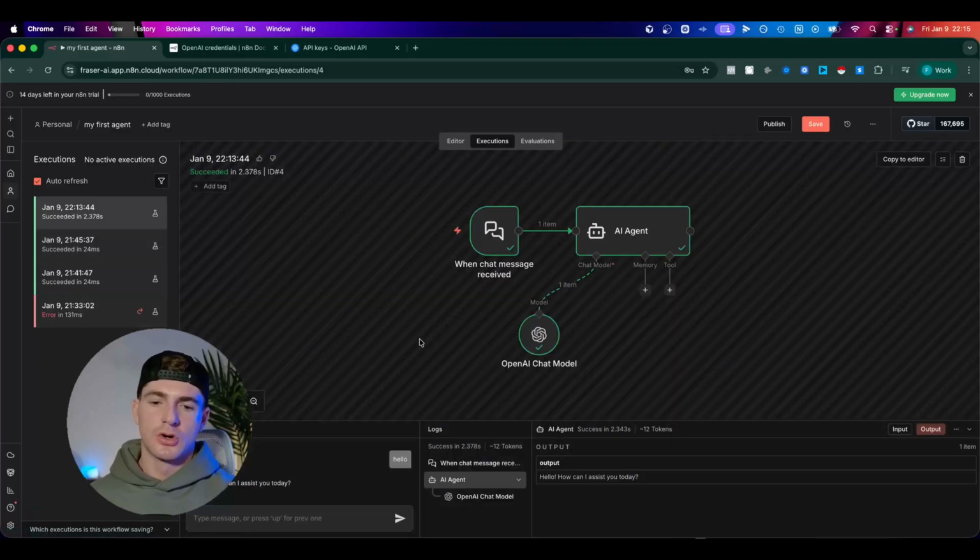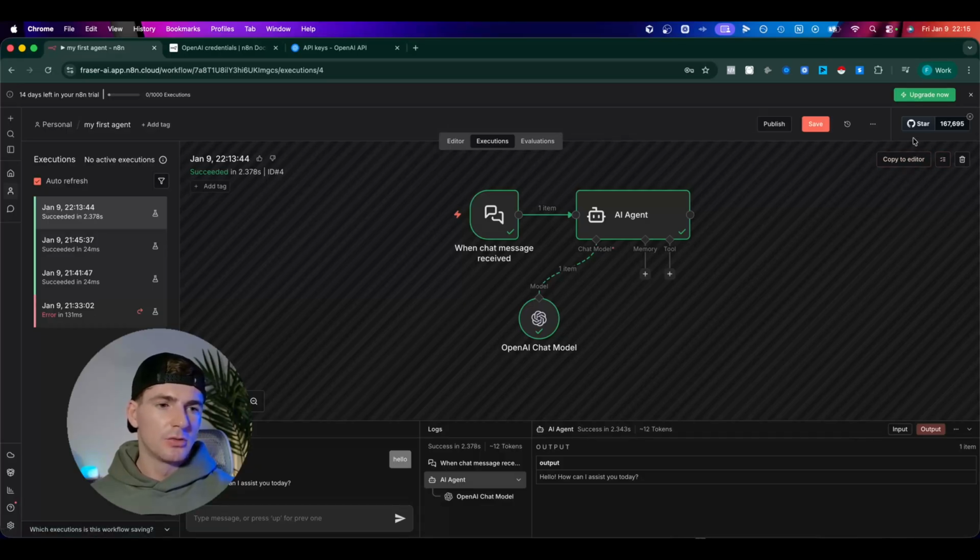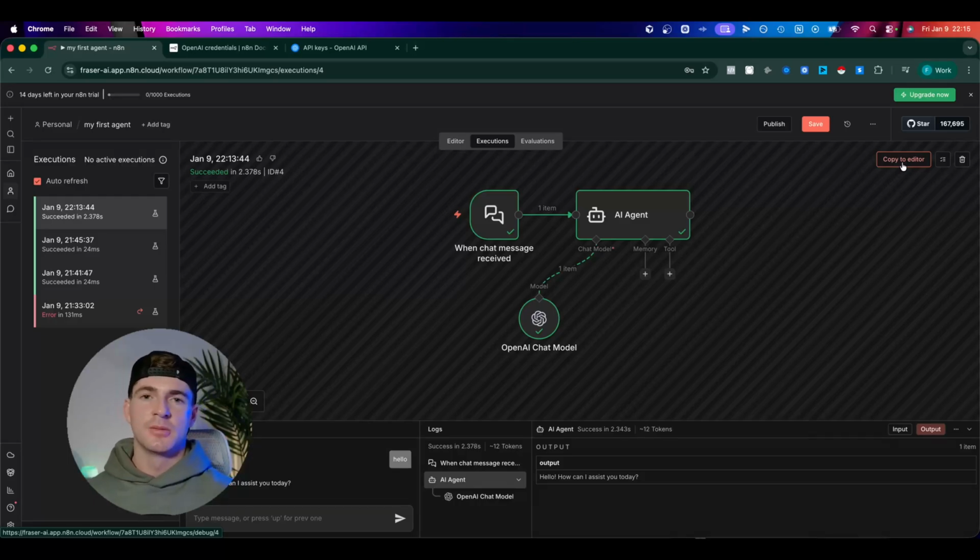This is important because when things go wrong, you can come in here and you can see this copy to editor button up in the top right. Well, this allows us to copy that live execution back into the editor so we can actually see the automation or agent run in real time and see where the data went, what went wrong, what the error was, which is really important for debugging.